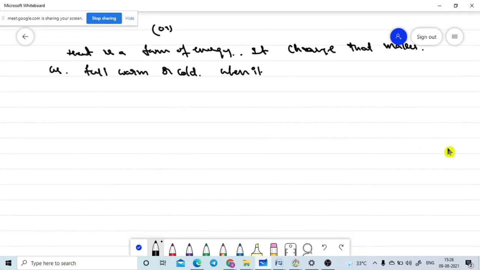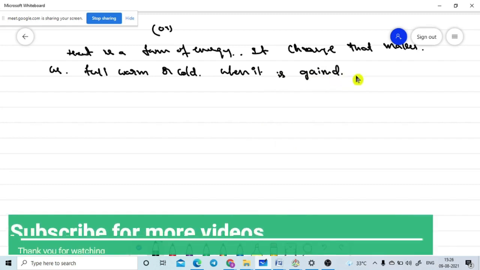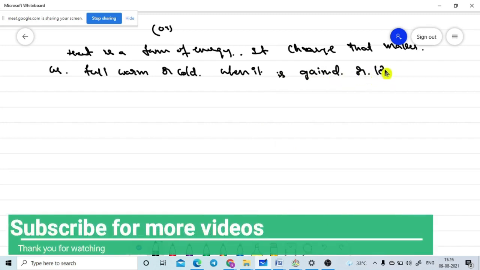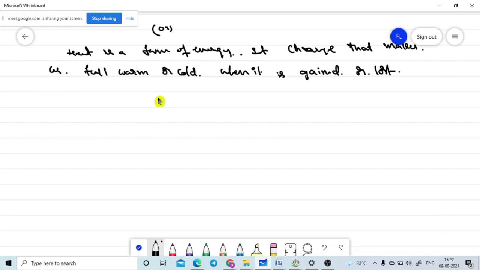When it is gained or lost. What this definition means is that heat is a form of energy that makes us feel warm. That means we feel a somewhat hotter body, a warm surface.